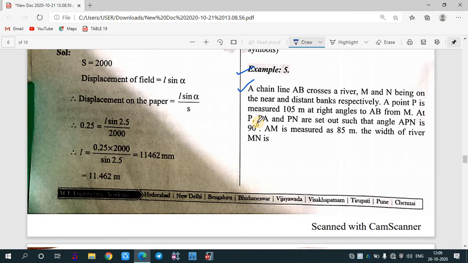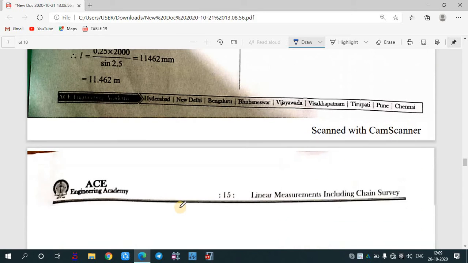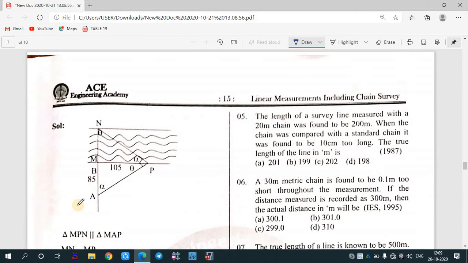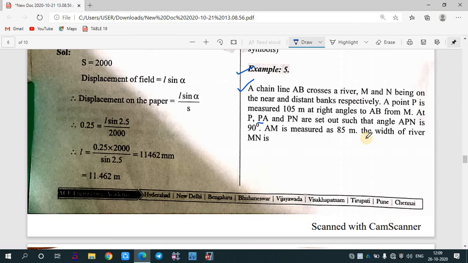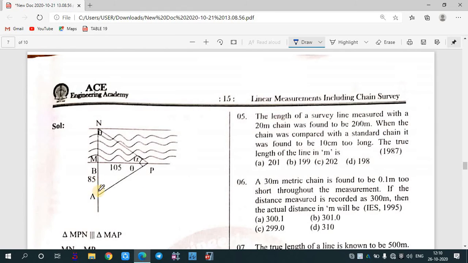Then it says that at P, PA and PN are set out such that the angle APN is 90 degrees. PA from here, P to A, has been measured, and P to N has been measured, such that the angle being formed is perfectly 90 degrees. AM is measured as 85 meter. So from A to M, the distance we have measured is 85 meter.